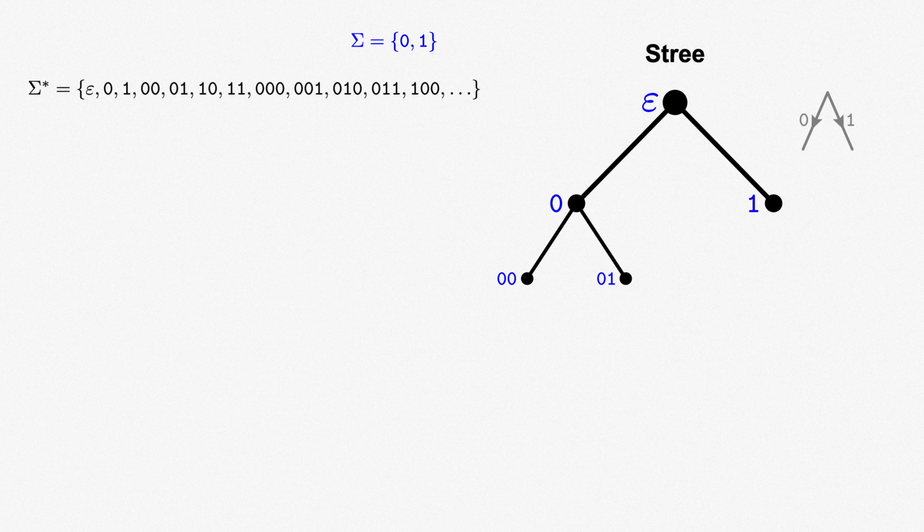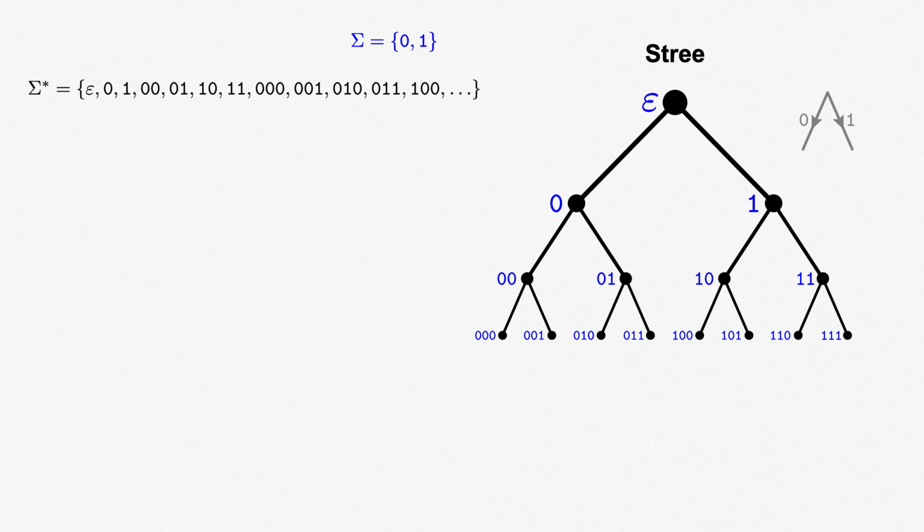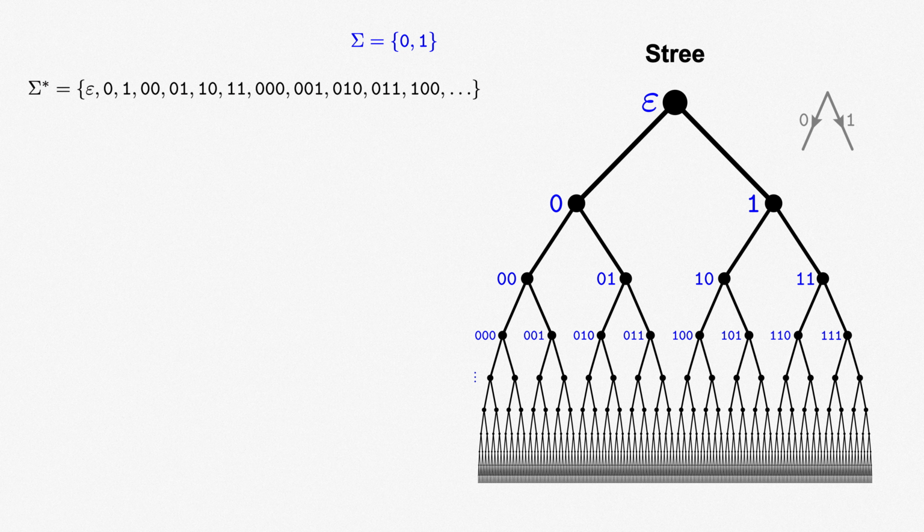and our string 1 has 2 children, 1 0 and 1 1. We can continue building this tree one row at a time forever, obtaining a landing spot for every string in sigma star, though of course we can't draw the entire thing on the screen. In the case of our alphabet sigma, this gives us an infinite binary tree, in which every vertex has 2 children. The only difference for any other finite alphabet is the number of children at each stage, but the construction